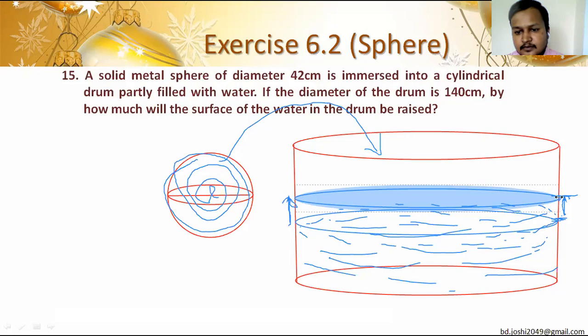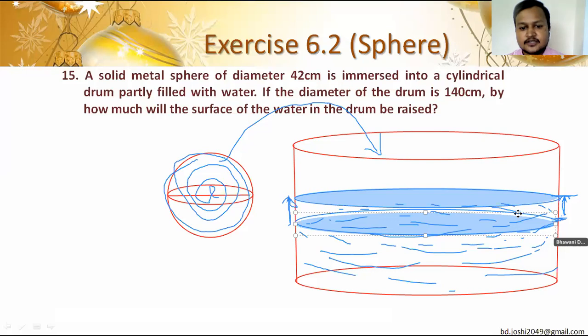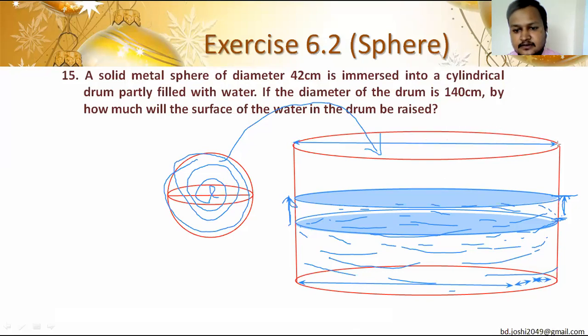यो जुन हामीले भर्खरै बनाएको पोर्सन छ, this portion is cylindrical portion or not? Yes, sir. वाटर रेज भएको भन्दा छ नि हामी, this portion is also cylindrical portion, and volume of this portion which is raised here is equal to the volume of sphere. अनि यसको डायमिटर हामीलाई दिएकै छ, diameter of the cylinder is given to us.